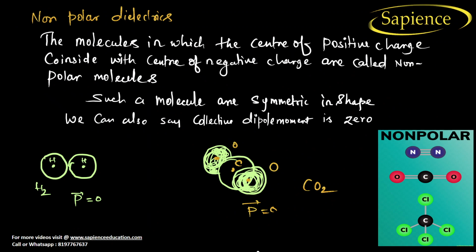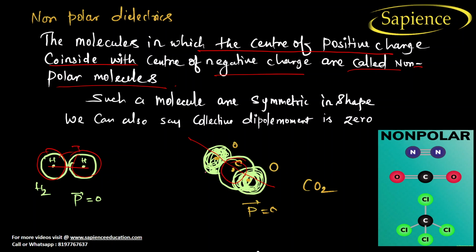Now what about non-polar dielectric? The molecules in which the center of positive charge coincides with the center of negative charge are called non-polar molecules. Why are the centers coinciding? Because they are not getting shifted. All are equally powerful. For example, hydrogen and hydrogen both are equally powerful, so they are not trying to shift anything.